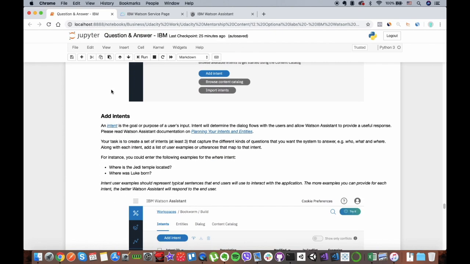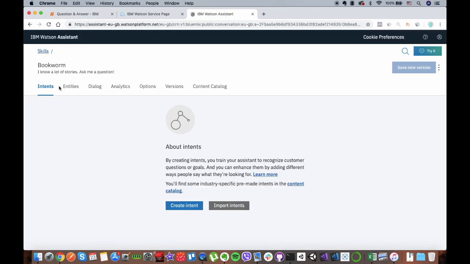So then we want to add intent. So in here we want to use 3 intent, and this is only used for capturing different kind of question that we want to ask. For example, we want to add who, what, and where, because this is a 3 type of question that we are going to add, and that is the purpose of this intent. So let's create intent.